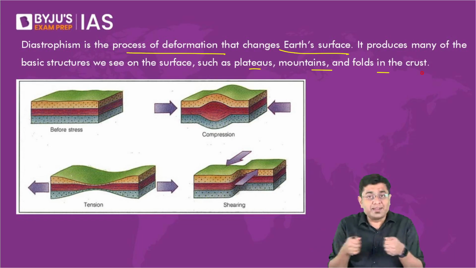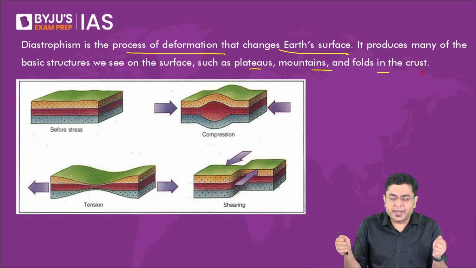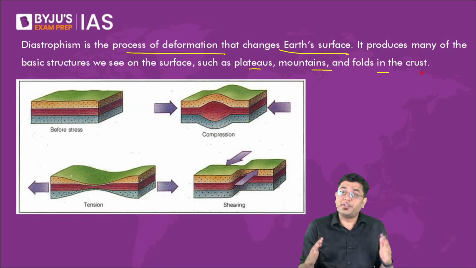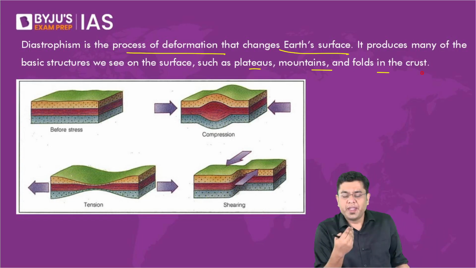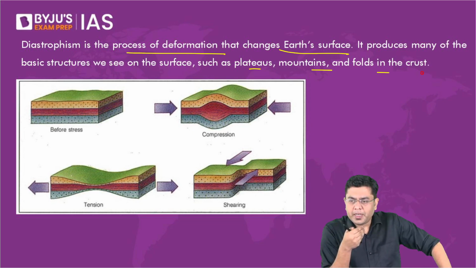Now, diastrophism basically initiates a kind of movement. That movement is largely horizontal. It can bring about a tension, it can bring about a compression. Whenever compressional force is brought about, there is a kind of fold creation, or there can be a fault creation. Compression leads to which kind of fault? Let me see if we have any retention of what we have covered yesterday.